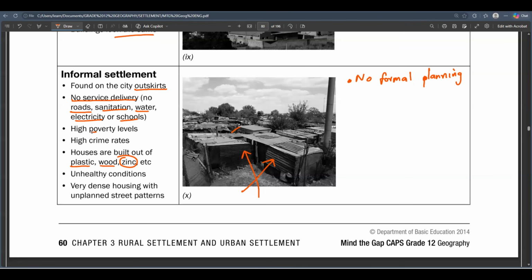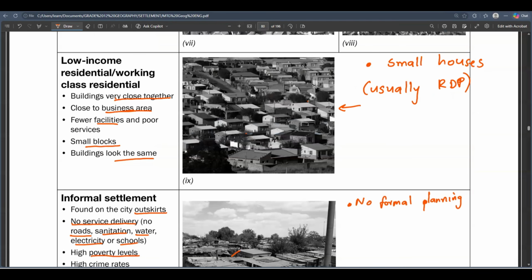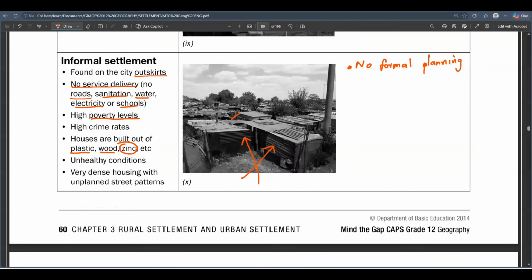Obviously, there is a high poverty level because people built these houses with cheap materials such as zinc and whatnot. They could not afford to buy bricks to build bigger foundations, or even afford an apartment within the urban areas, maybe within the low income residential area. They did not have that much money to do that. So instead, they just used their own materials to build their housing. So the materials are not strong, by the way.